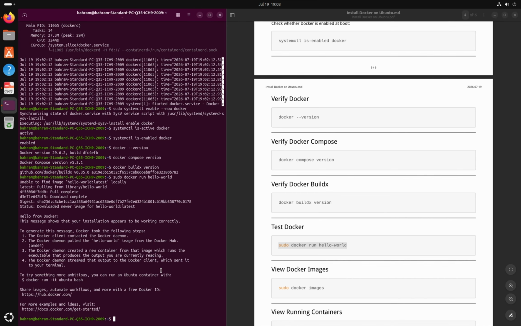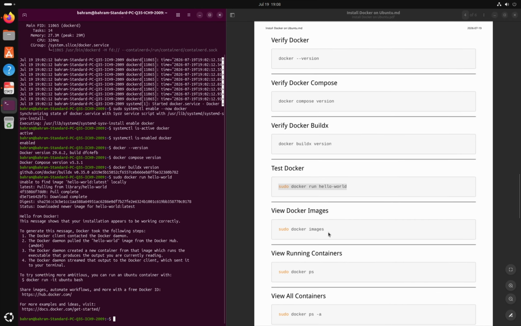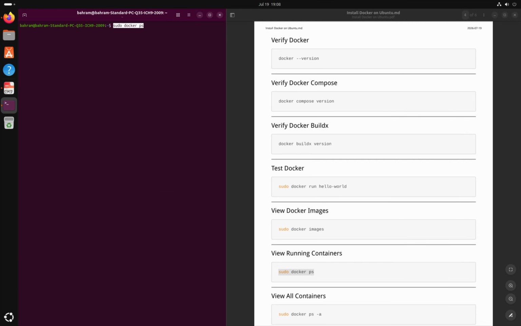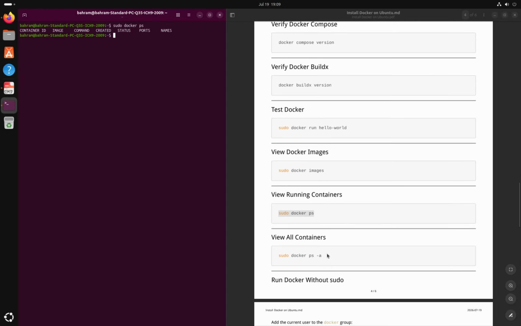Let's view the images currently stored on the system. Using this command, you should see the Hello World image in the list. Now let's view currently running containers. The list is empty because the Hello World container has already finished running. To display all containers, including stopped containers, use this command. Here we can see the container created from the Hello World image with an exited status.